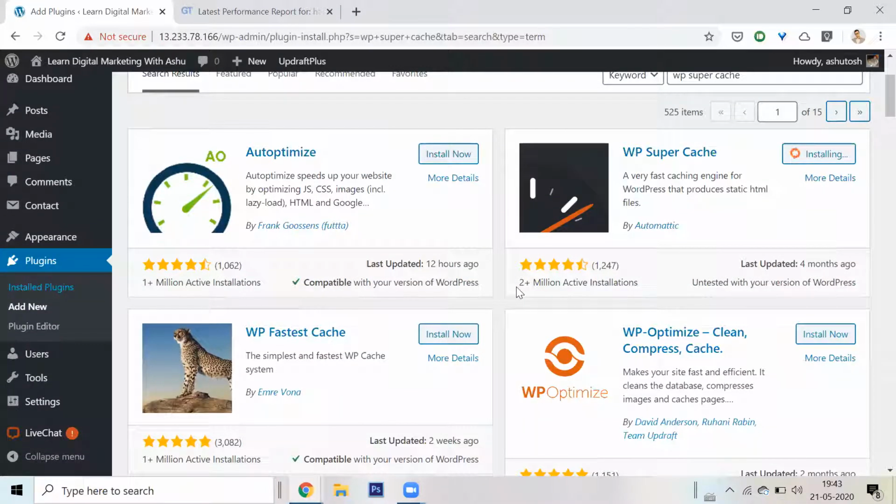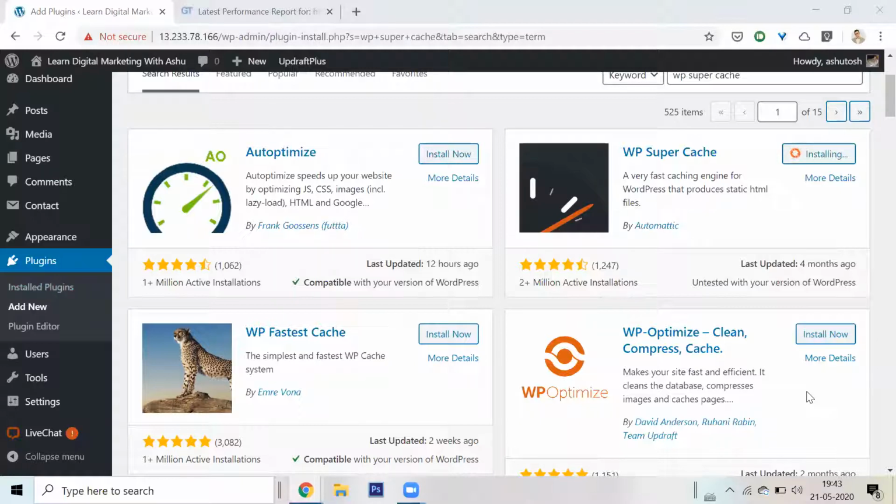Another thing is you should also look at the reviews. Look at this, 2 million plus active installations. So there must be something good about this plugin, right? Last updated 4 months ago, untested on your version of WordPress. That's a bit of a problem, but let's see. What happened to the Super Cache people? They're not updating their plugin.